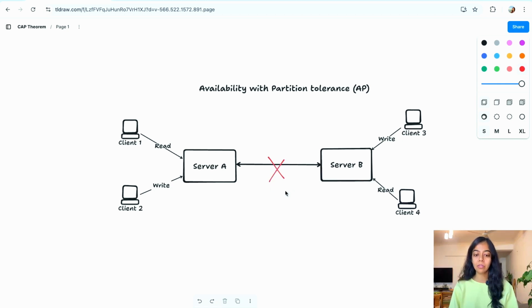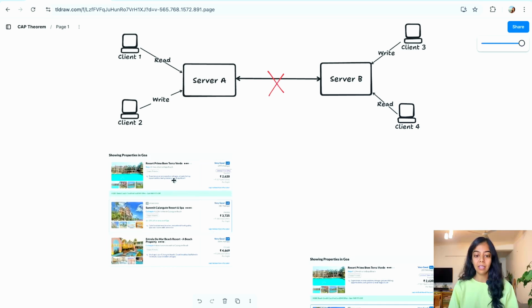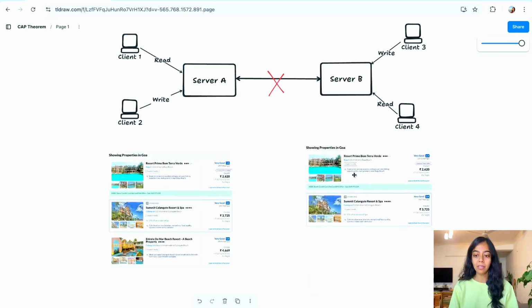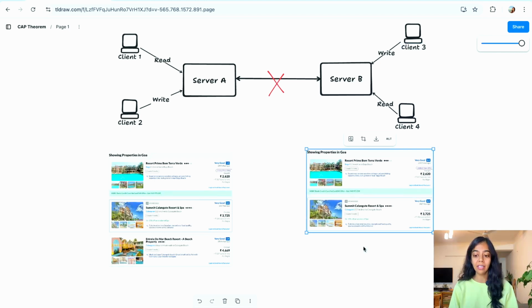There are two flows, a write flow where an admin is adding new properties to the database, and a read flow where clients or the travelers are searching for properties to book from. Because of the partition, all the writes that happen on server A will remain on server A, and the reads that happen on server B can no longer access the properties that were added to server A. This means the property listing that is visible to client 1 and the one visible to client 3 can be different.